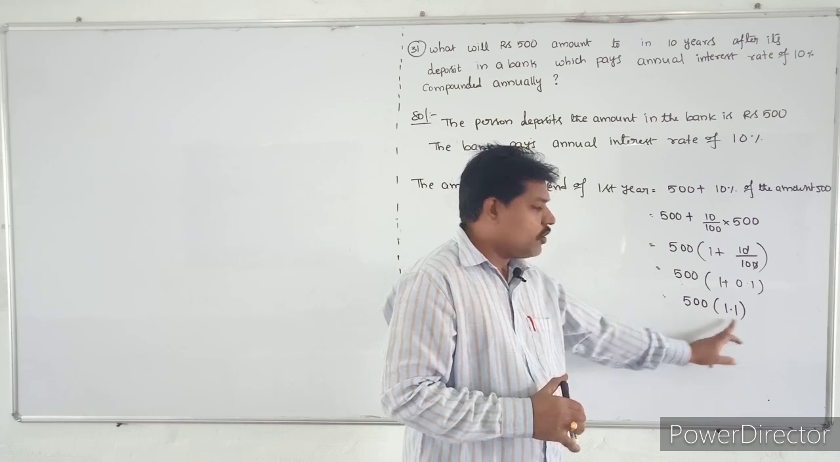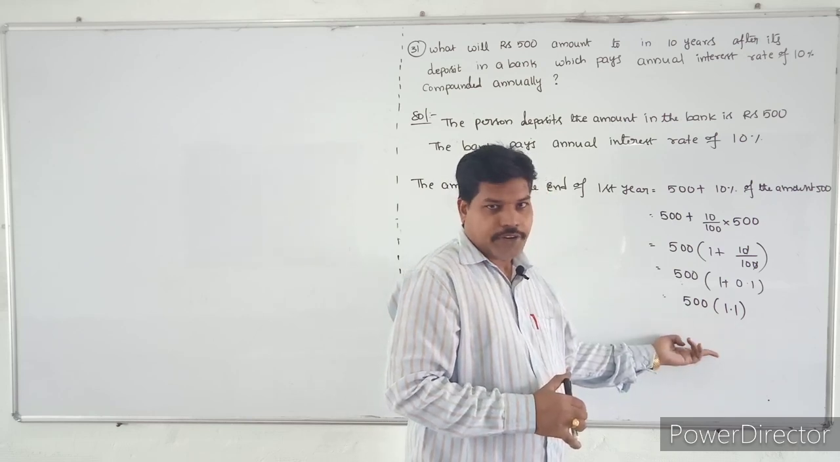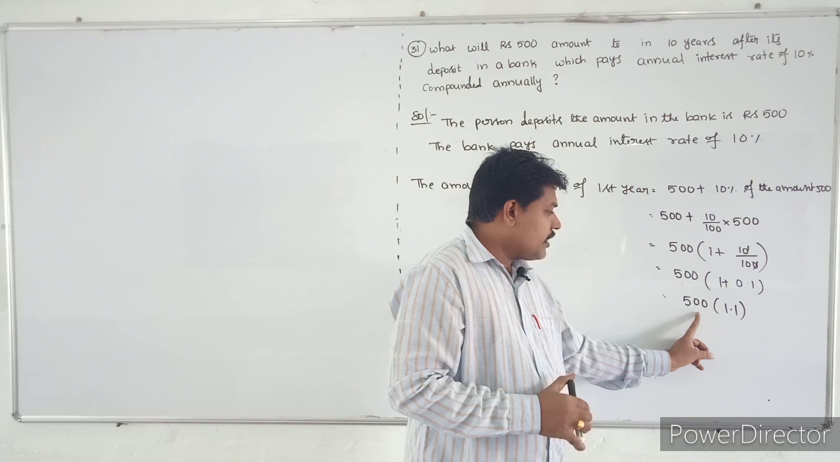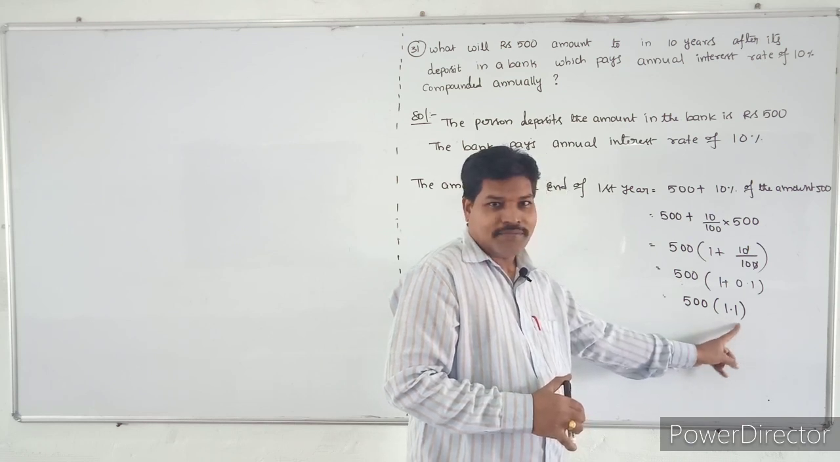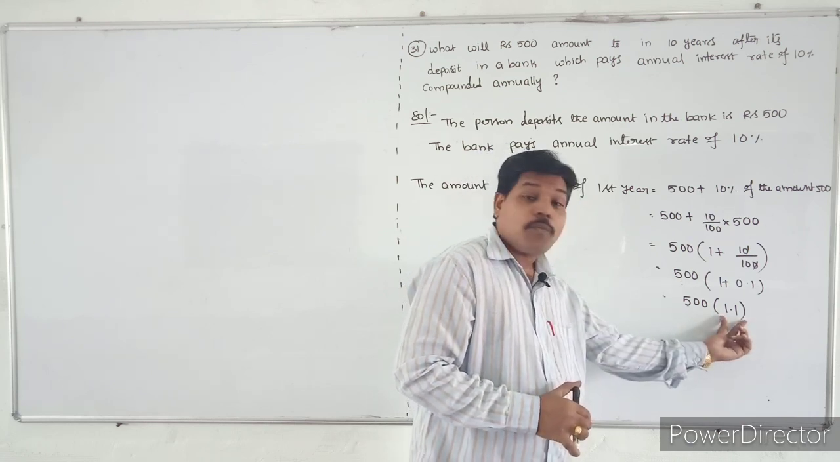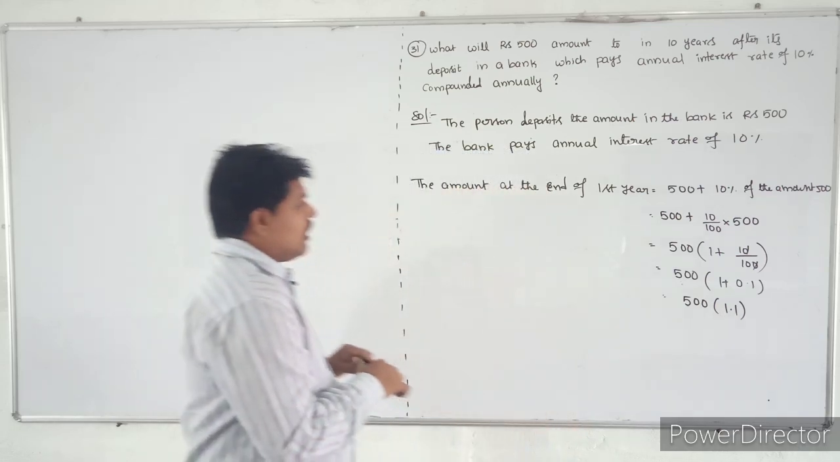That is 500 into 1.1, that is 550. So it is the A and it is R. 500 is the principal amount and 1.1 is the R. So see that one carefully.